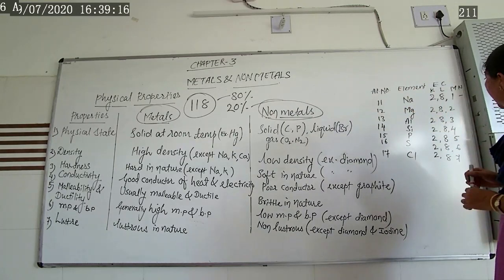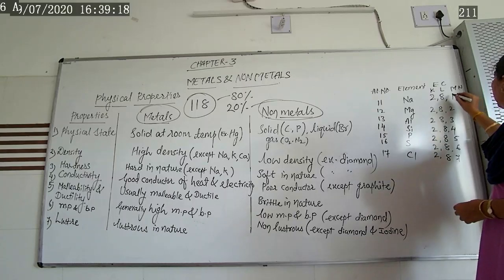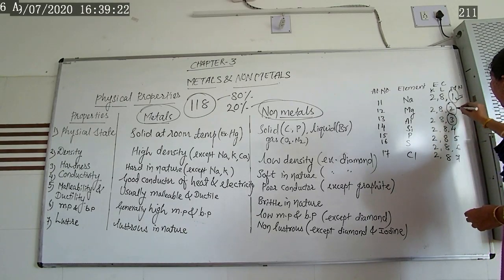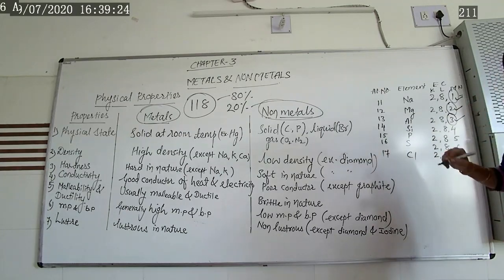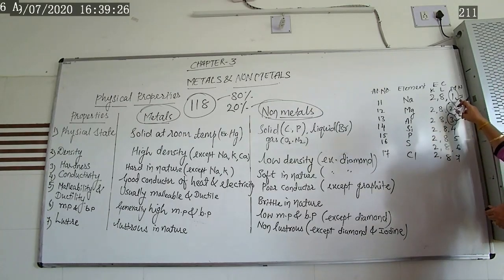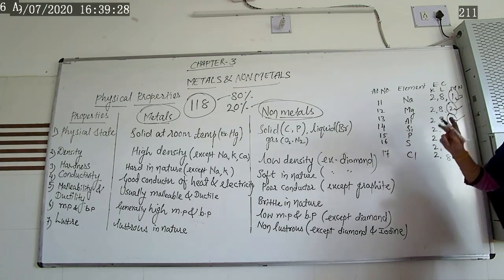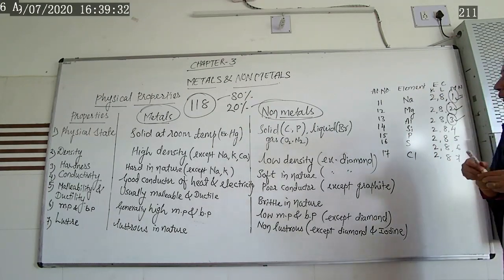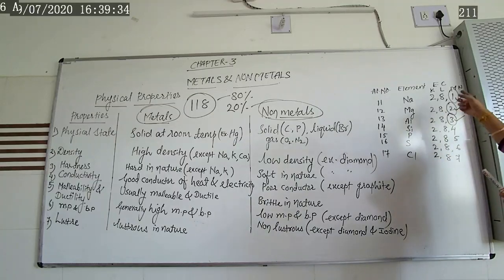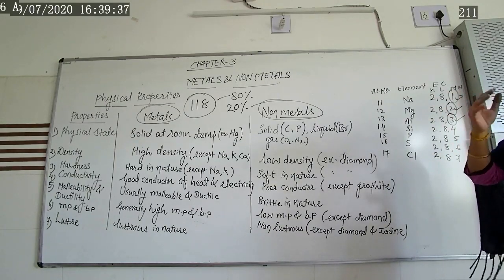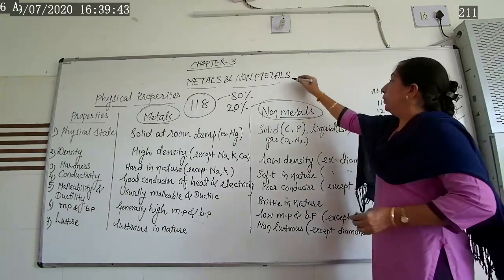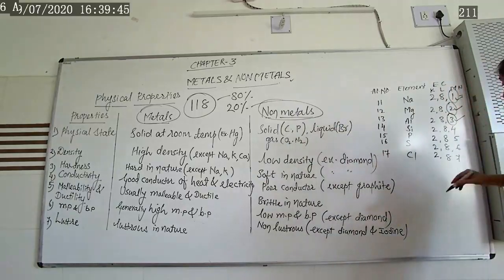Metals are those elements in which the outer shell contains 1, 2 or 3 electrons. Those elements whose outer shell, or valence shell, contains either 1, 2 or 3 electrons are called metals. Now let us learn about non-metals.